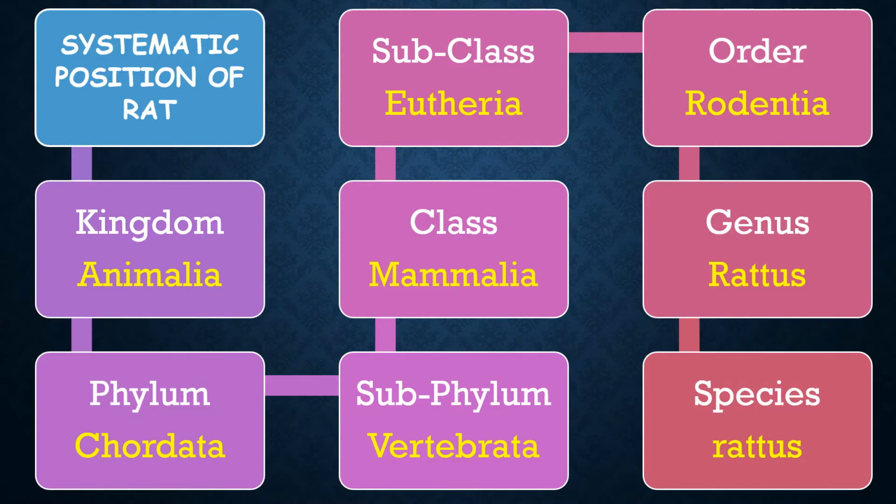Systematic position of the rat. It belongs to the kingdom Animalia, phylum Chordata, subphylum Vertebrata or Craniata, class Mammalia, subclass Eutheria, order Rodentia, genus Rattus, species Rattus.